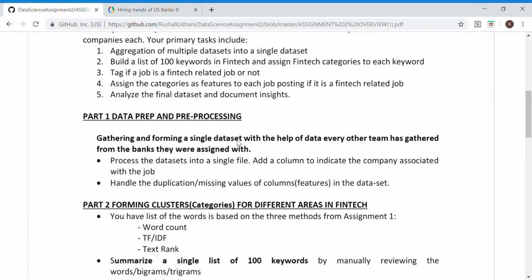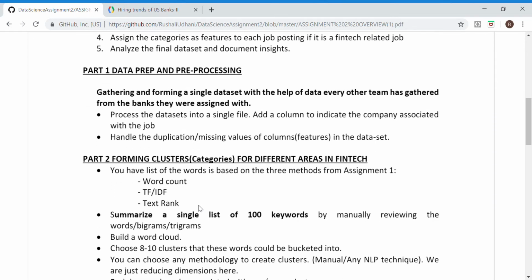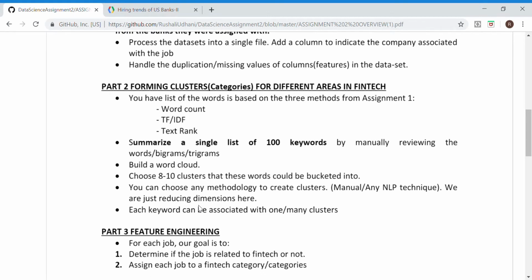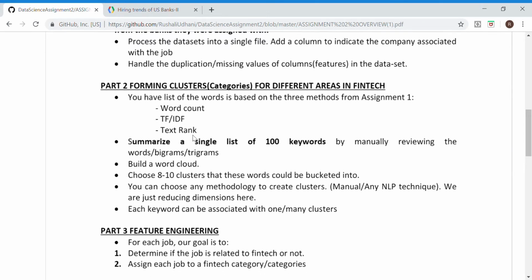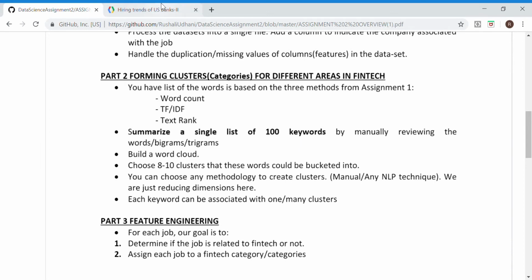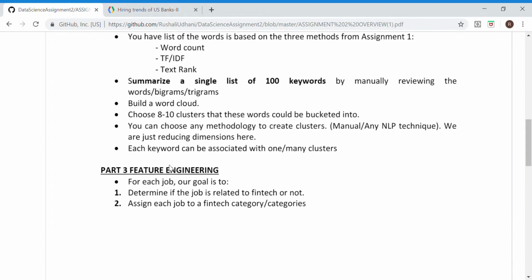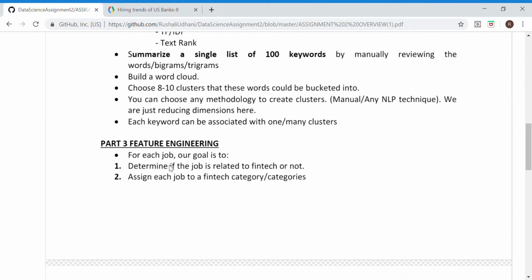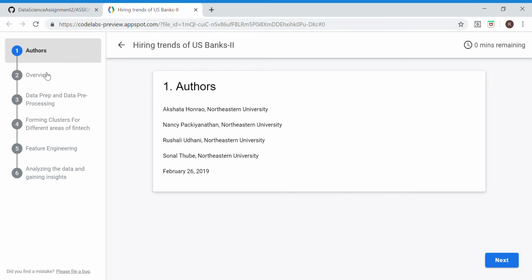In the first part of the assignment, we did data pre-processing and data cleaning. In the first assignment, we had 3 separate lists based on word count, TF-IDF, and text rank, each of 100 words. We created a summarized list of 100 keywords finally, and then created a word cloud out of it. Our purpose for this assignment was to parse the job descriptions and job titles with the keywords and then analyze if it is a fintech or a non-fintech job. So now I'll take you to the actual part that we did.